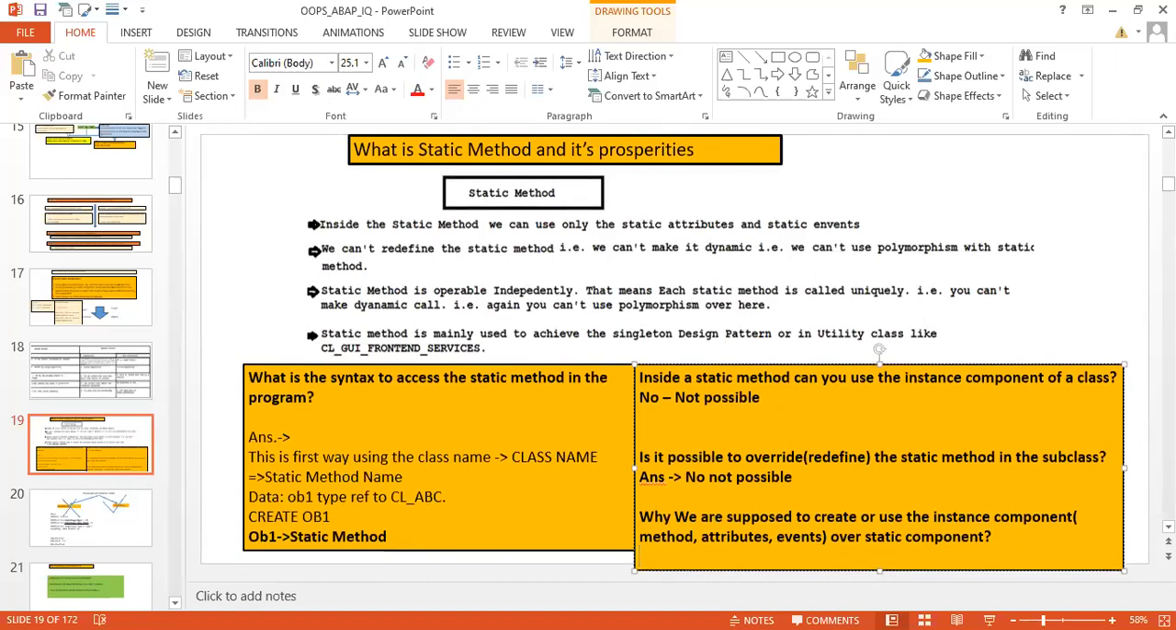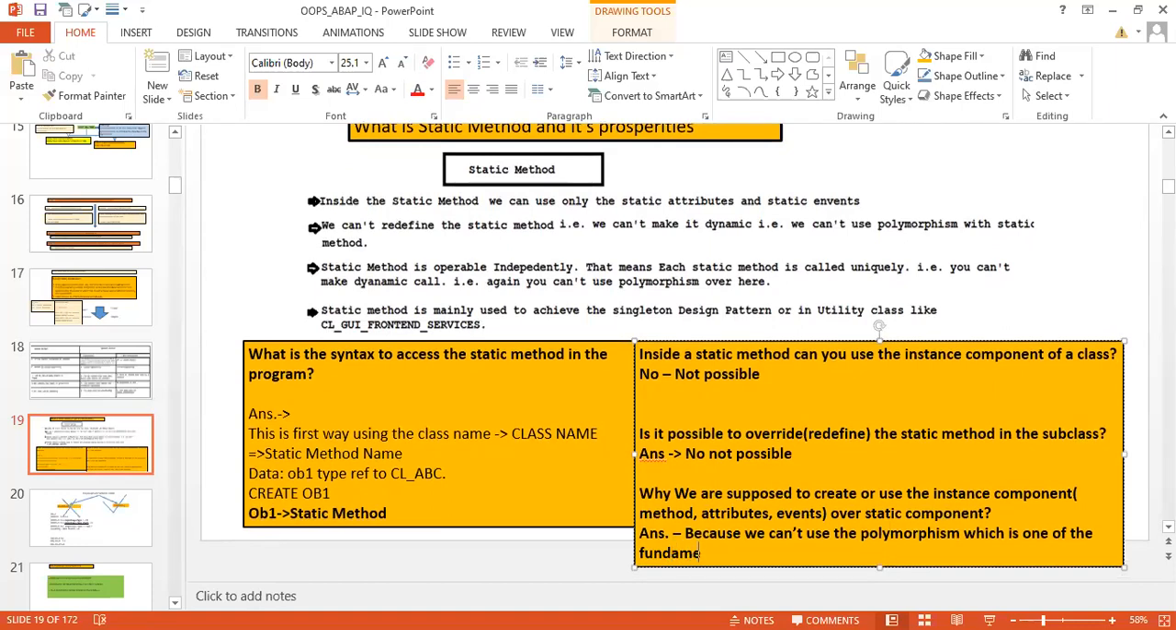So here I will write the answer: because we can't use polymorphism, which is one of the fundamental pillars, one of the strong fundamentals of OOPs, right? So this will be your answer.